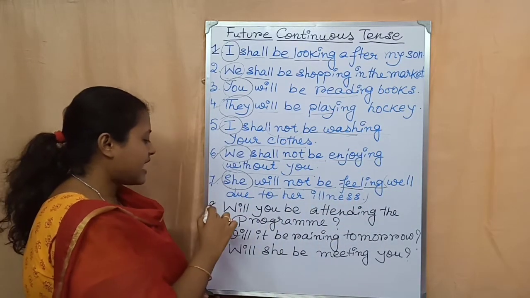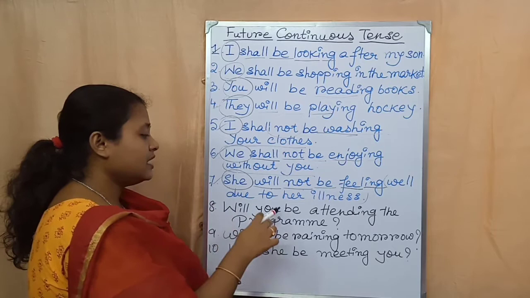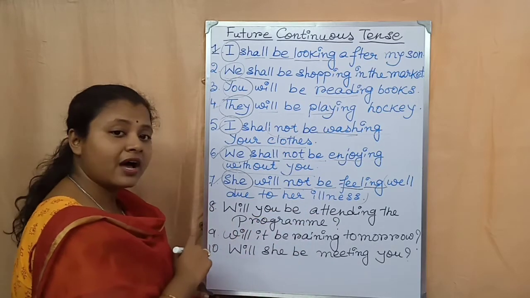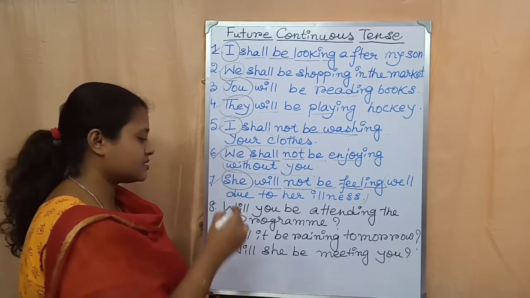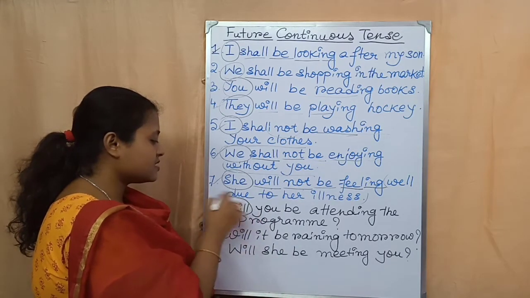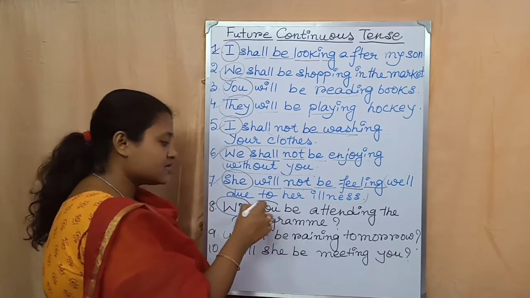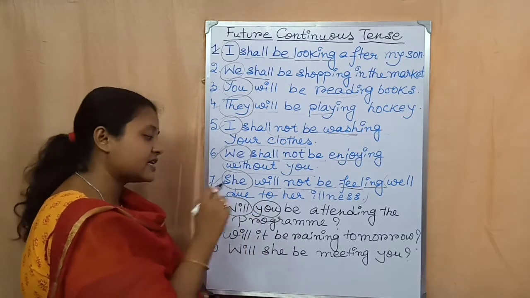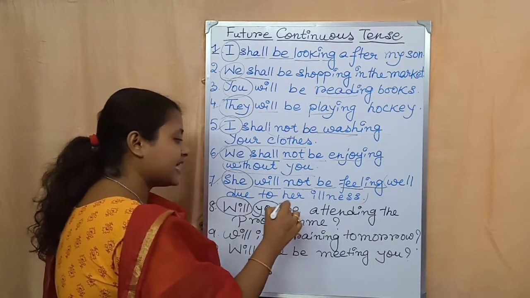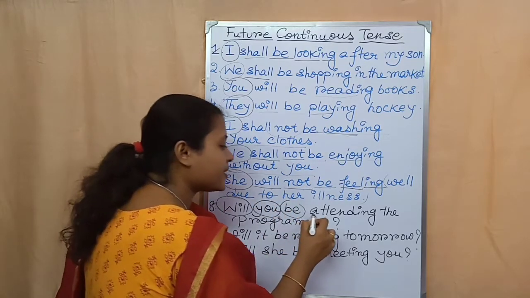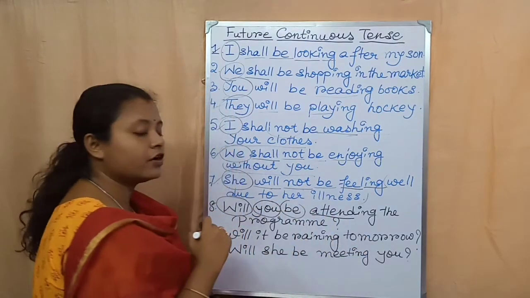Now come to the eighth example. Will you be attending the program? Question mark, because it is an example of interrogative sentence. So I have started the sentence with will, because the subject is you. So that is why I cannot write shall. So will you. After that be. Then the present form of the main verb.